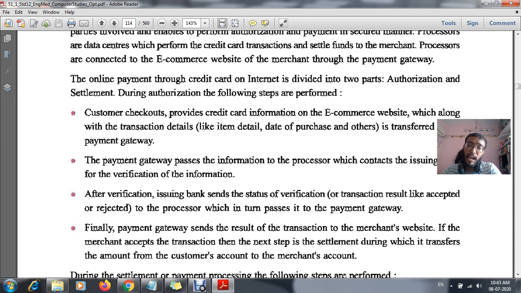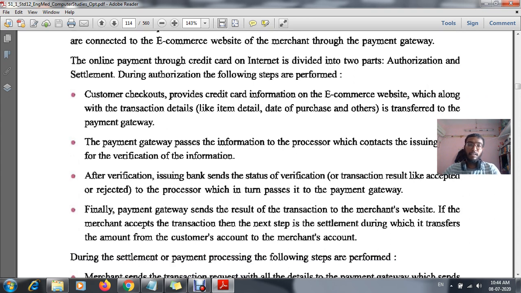Third, after verifying it, the bank will give the result of that particular transaction. The result means whether they have accepted or rejected that particular payment. This will be given to the merchant. The fourth step is the final transaction, which means the result of the final transaction will be given to the merchant's website. In this way, each and every online payment process is done.